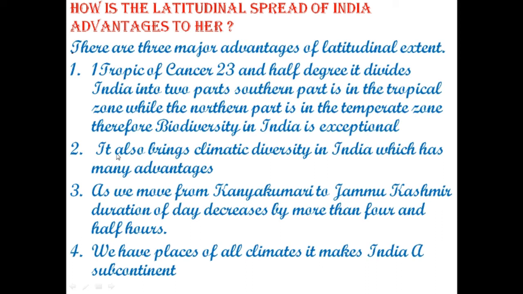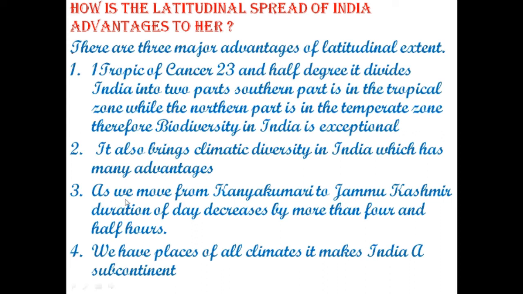Second point, it also brings climatic diversity in India, which has many advantages. We know that the southern part of India is near the equator, so it has a different kind of climate, and as we move towards the north, the climate changes.